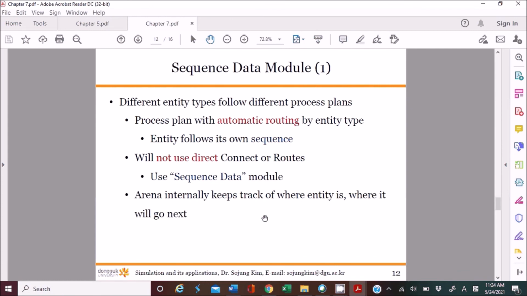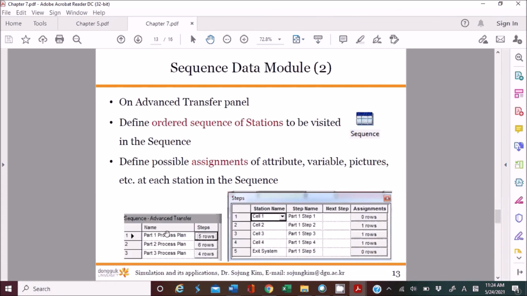The sequence data module is the most important concept in this entity transfer. If you use the sequence data module, with the sequence set and sequence, then basically you can consider different operations for each part type. So we have 3 part types in this module. For part 1, part 2, part 3, you generate these different production steps, basically a schedule. This is what is known as a sequence, right? And also you can assign some values over here.